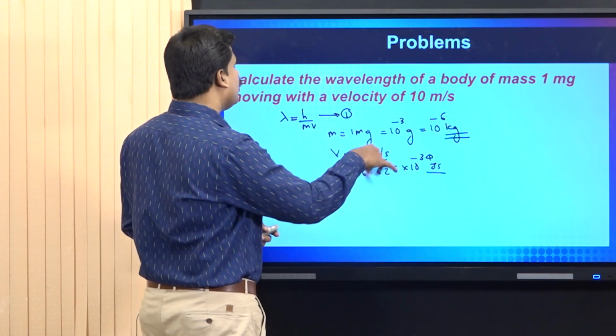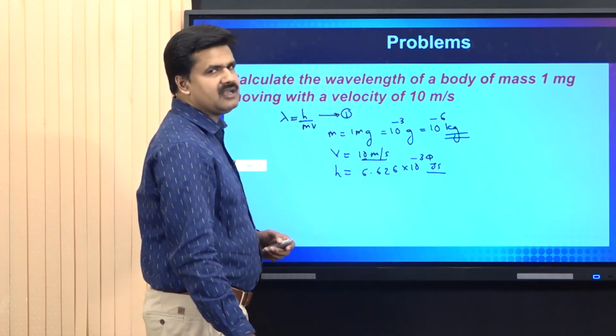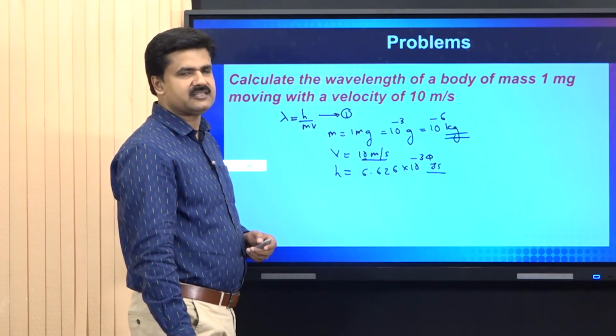On substituting all these values in equation 1, we will get the wavelength associated with the system.